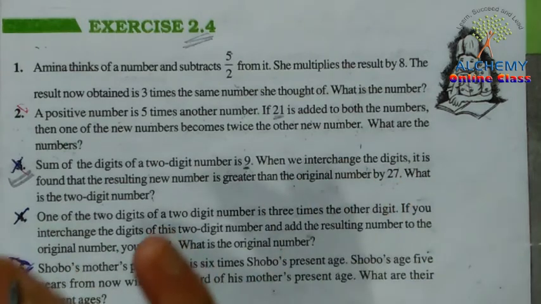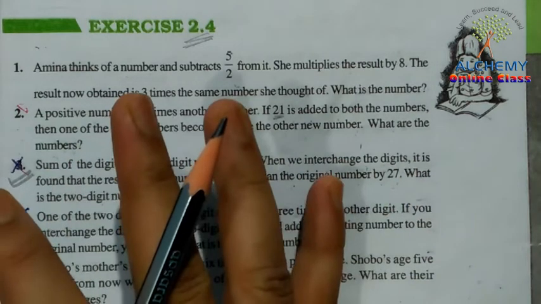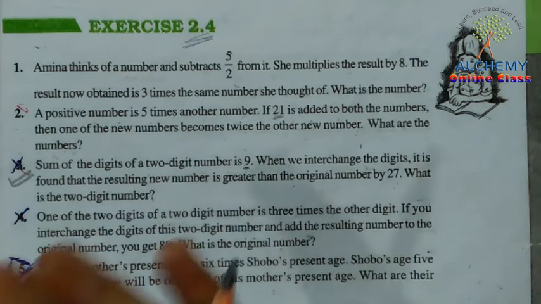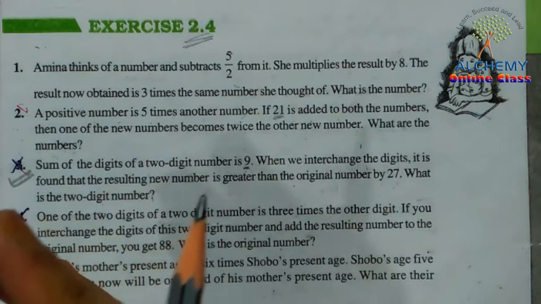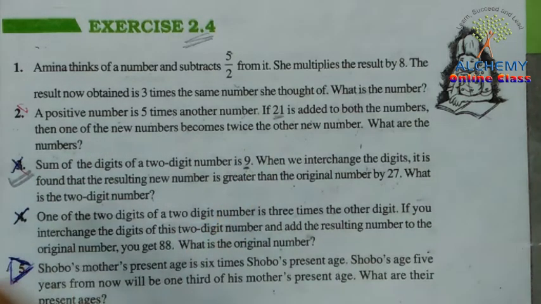So first of all we have to form here the original number. We have to find the new number after interchanging the digits. Okay, so what will be the new number? That is very important to see at the first stage of this question. Okay, so let's see how we can solve this question.